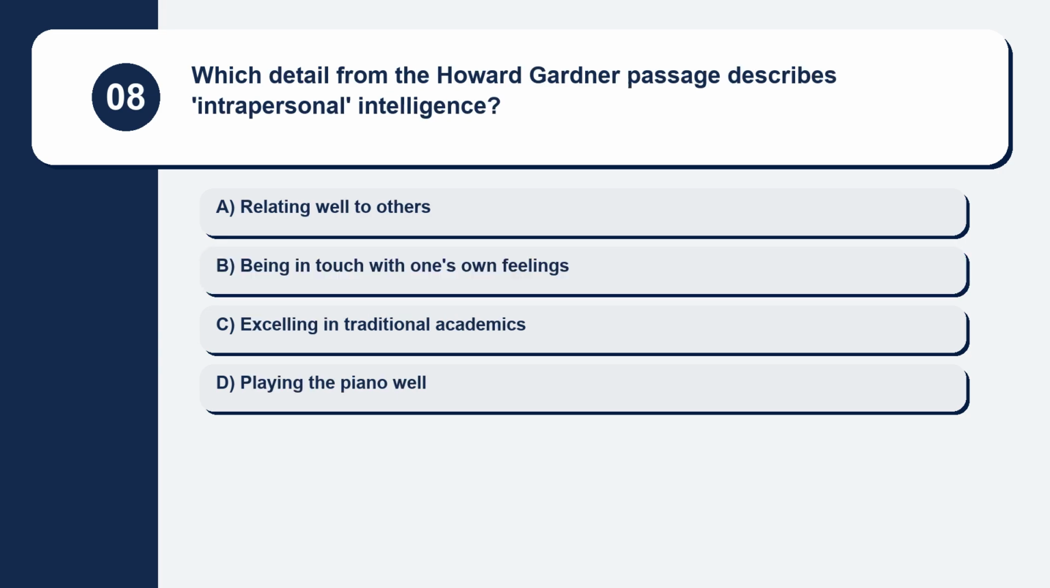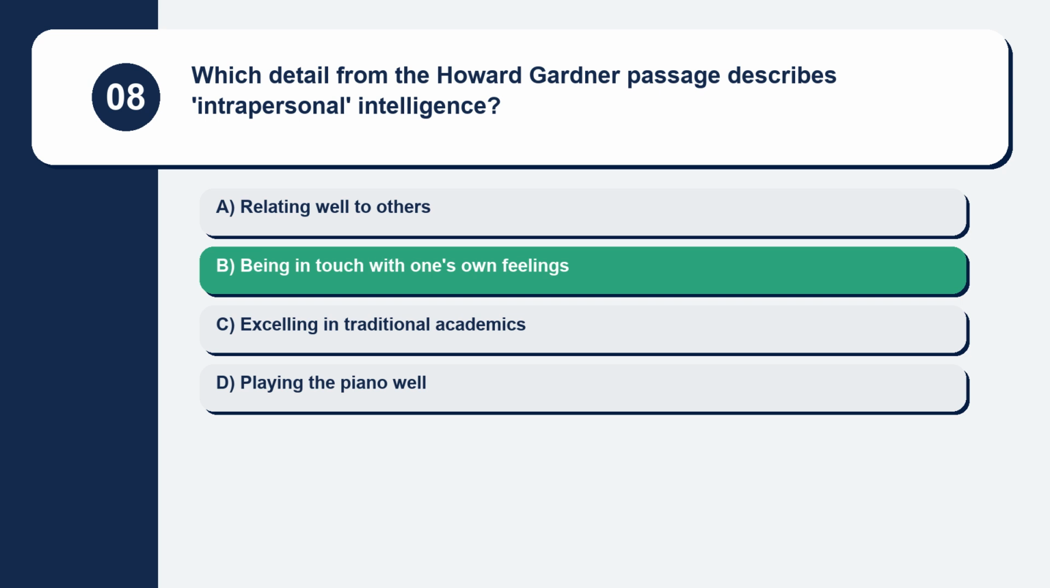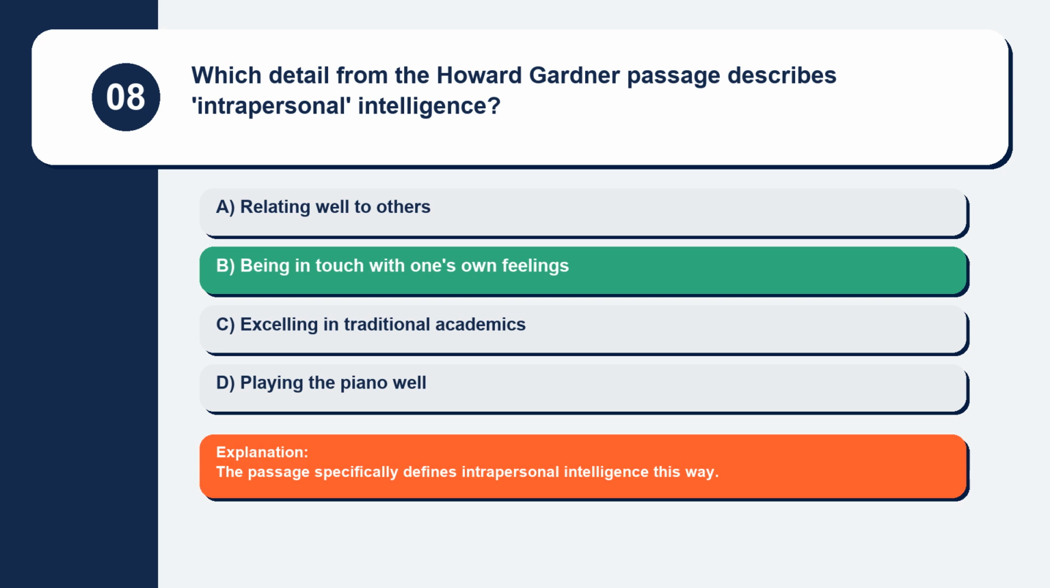Question 8. Which detail from the Howard Gardner passage describes intrapersonal intelligence? Relating well to others. Being in touch with one's own feelings. Excelling in traditional academics. Playing the piano well. The passage specifically defines intrapersonal intelligence this way.